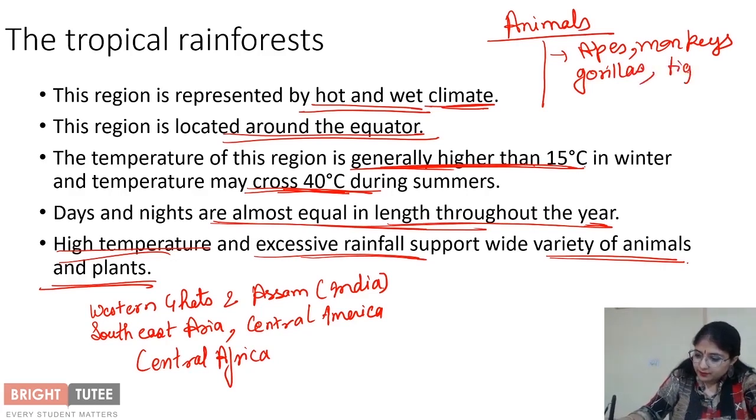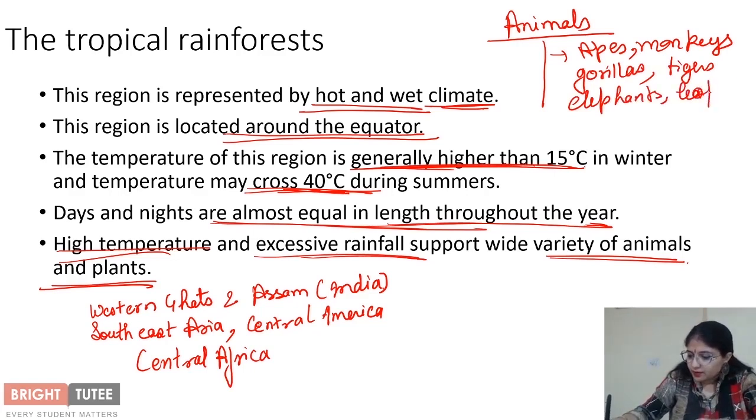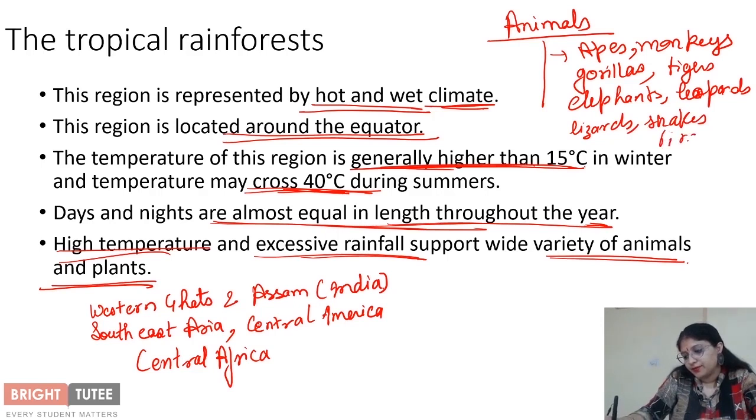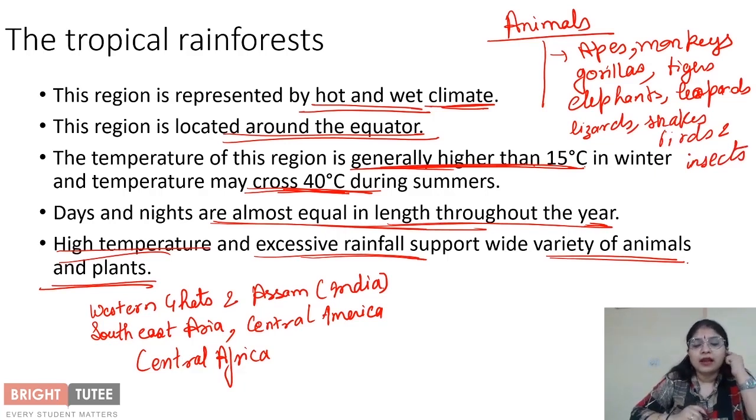Tigers, elephants, right? Leopards. Also we see that there are different kinds of lizards, snakes, birds and insects. So there are so many different kinds of organisms and animals that are living in such areas, right?